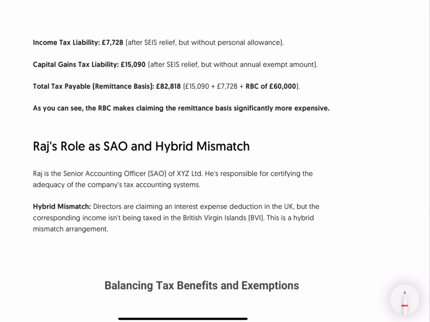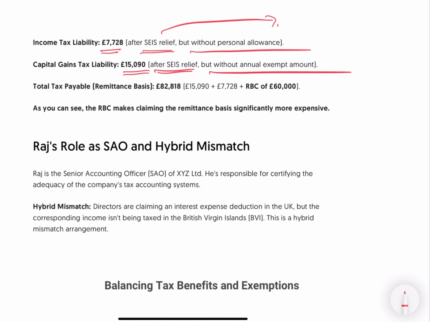So after doing the calculations using the remittance basis, we've got an income tax liability of 7,728. Of course, this is after we deduct SEIS relief, but with no personal allowance. Remember, SEIS will be given to you whether you're using the arising basis or the remittance basis, it doesn't matter. His capital gains tax is 15,090, again after SEIS relief, but with no AEA.